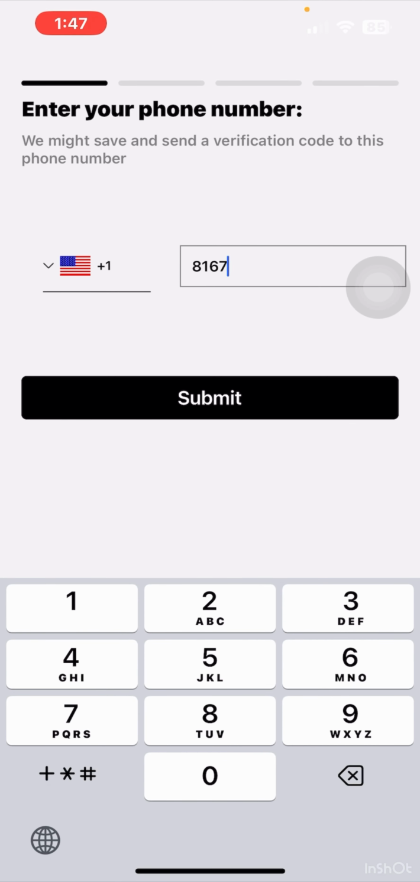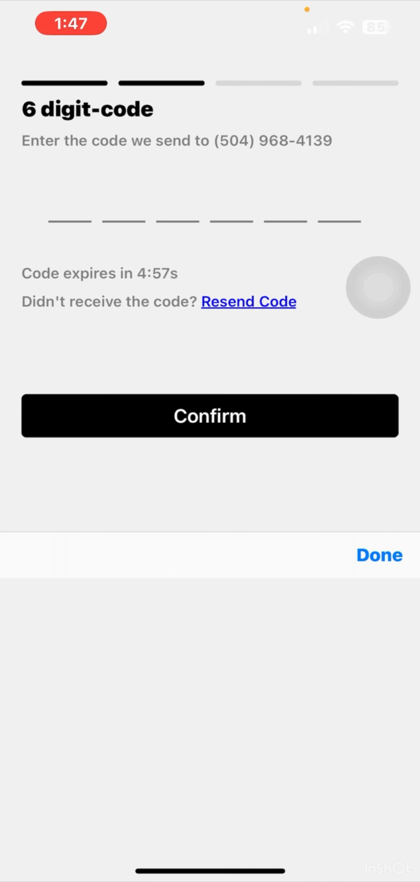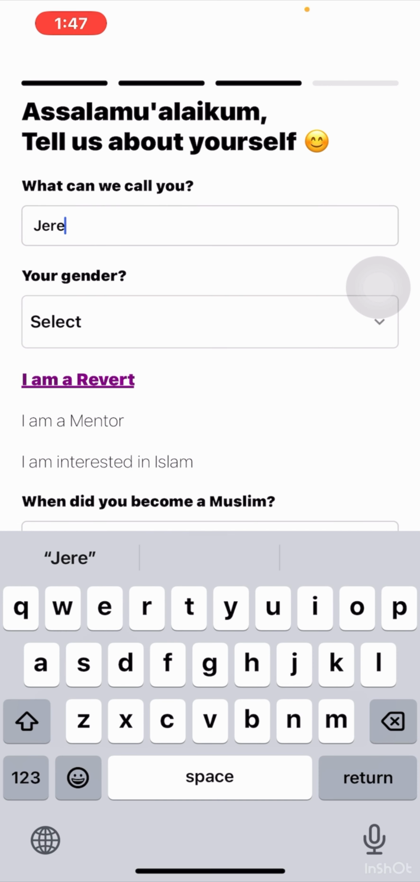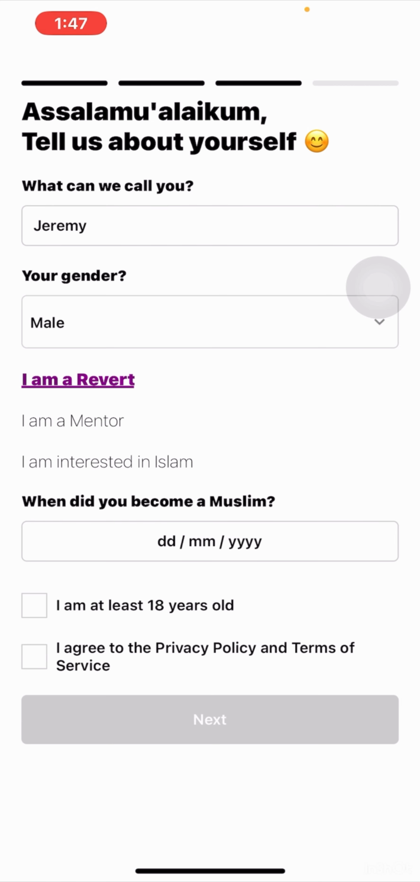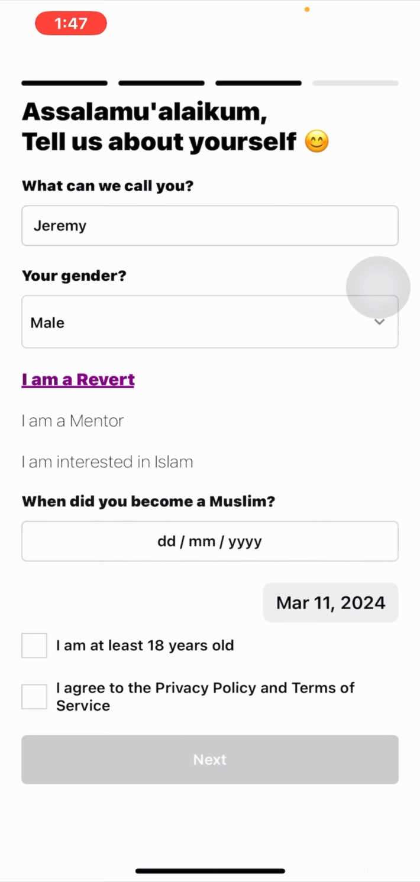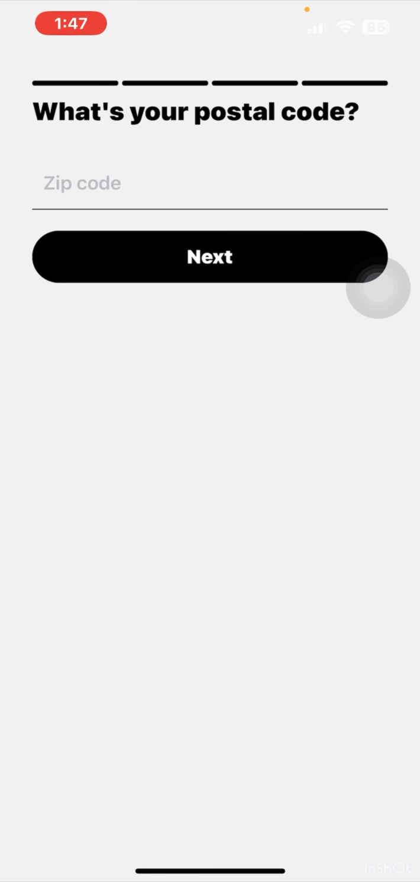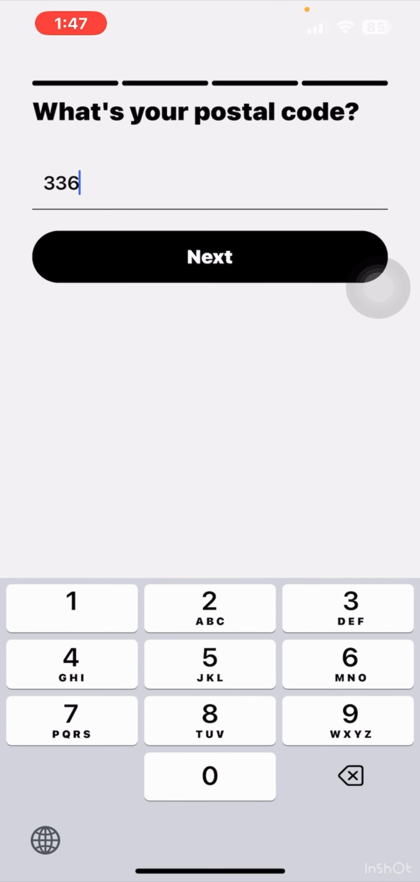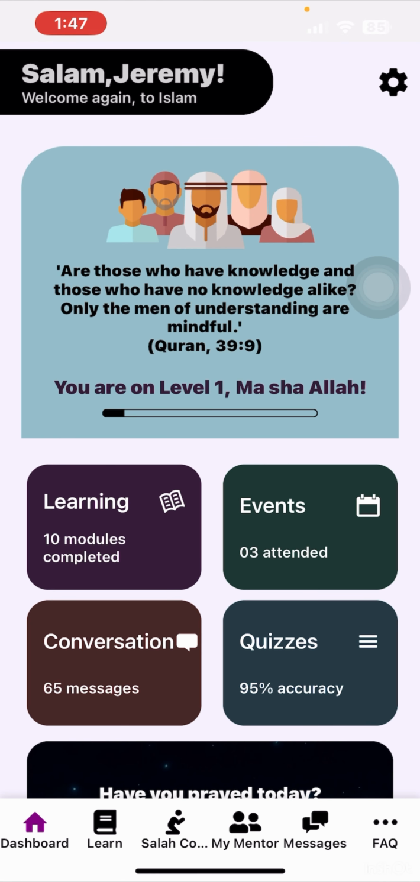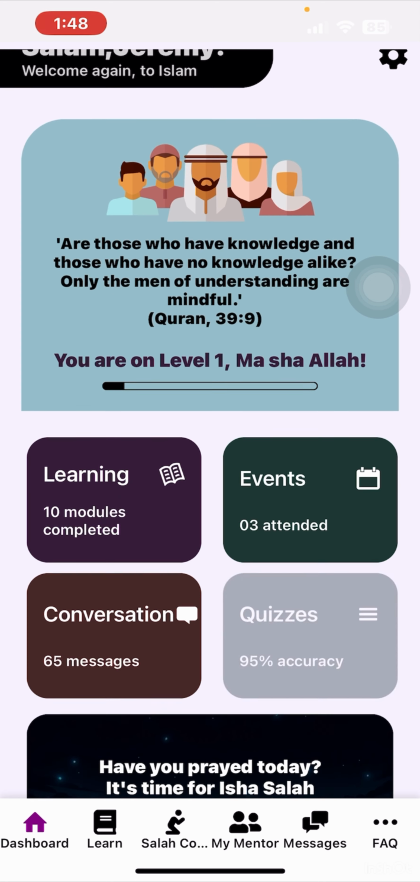At first, the user will go through the registration page where they can choose if they are a revert, mentor, or if they're just interested in Islam. Reverts and mentors will then have to put in their zip code, which will later be used to pair them with each other. This is the dashboard from which the reverts can access either their learning modules, chats, FAQ, and Salah timing screen.